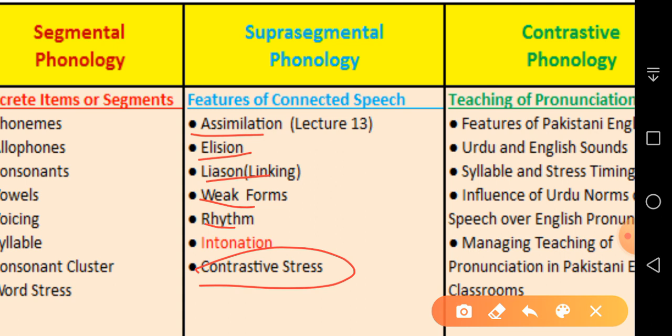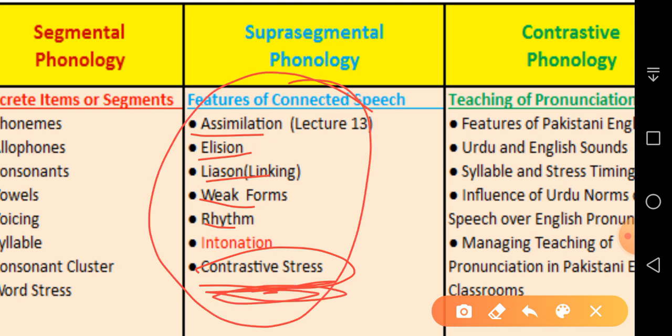Contrast. So you can say, "Yesterday I ate fish." If you want to stress fish, you will say "Yesterday I ate fish," not anything else. If you want to say that I bought fish, you want to stress bought, so you will say "Yesterday I bought fish," and it means that you didn't sell it, like this. So contrastive stress is actually sentence stress. So these are some of the features of phonology which is known as suprasegmental phonology.